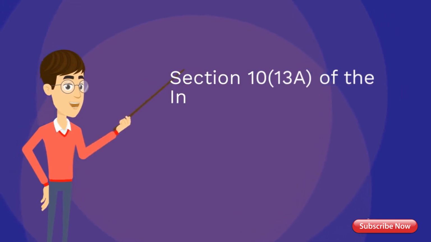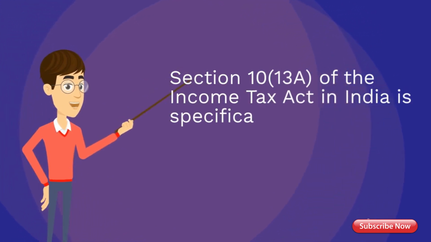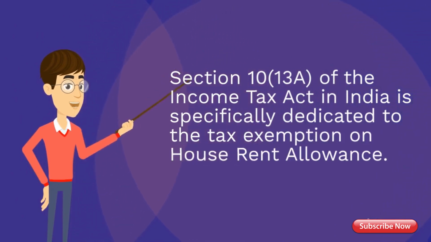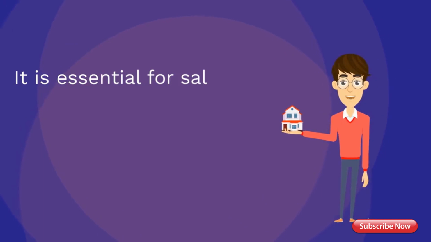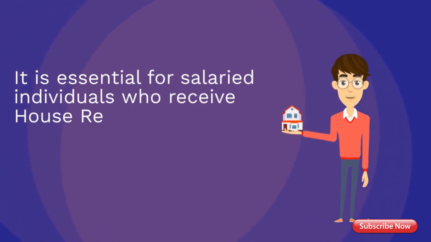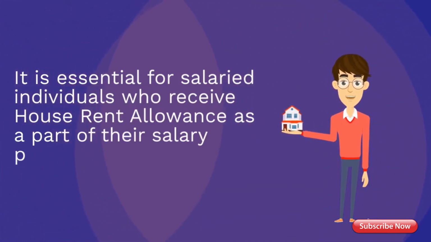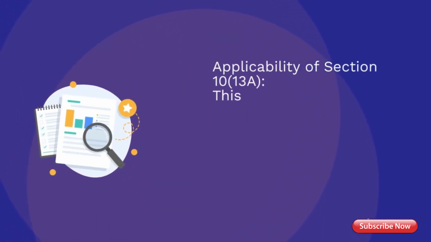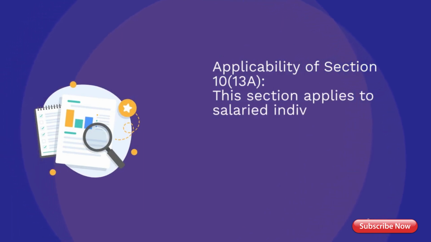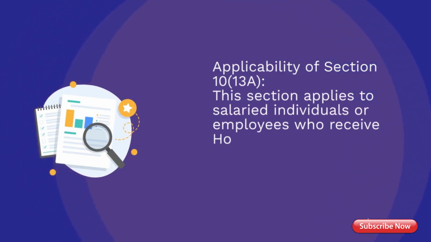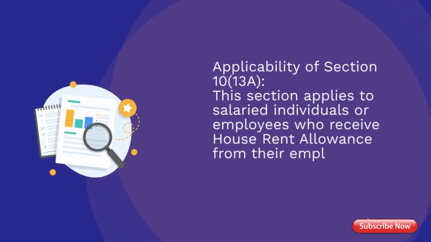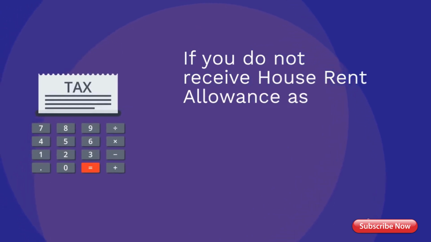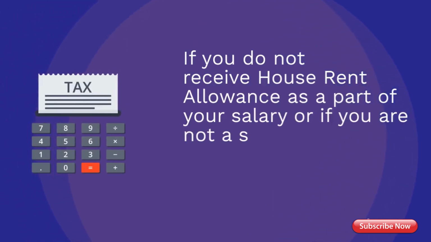Section 10(13A) of the Income Tax Act in India is specifically dedicated to the tax exemption on house rent allowance. It is essential for salaried individuals who receive house rent allowance as a part of their salary package. Applicability of Section 10(13A): this section applies to salaried individuals or employees who receive house rent allowance from their employers. If you do not receive house rent allowance as a part of your salary, or if you are not a salaried employee, this section does not apply to you.